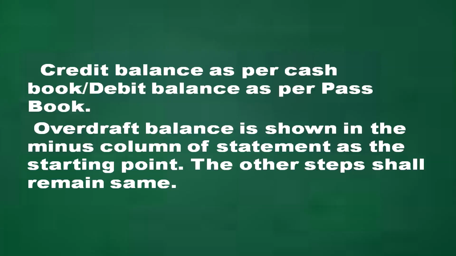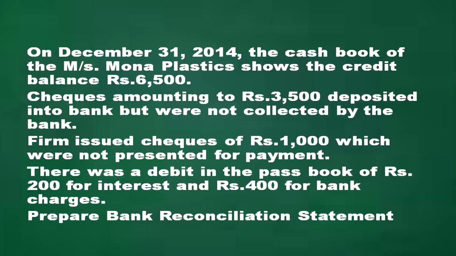The overdraft balance is shown in the minus column of the statement as the starting point and other steps shall remain the same. Here is a question for unfavorable balance. On December 31st, 2014, the cash book of Messrs. Mona Plastics showed a credit balance of rupees 6,500. But a check amounting to rupees 3,500 was deposited into the bank but was not collected by the bank.